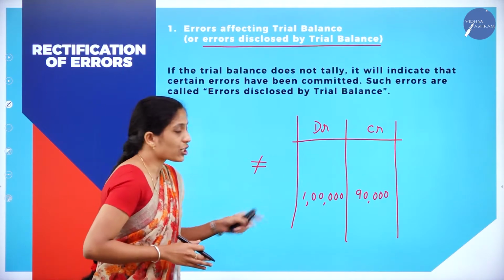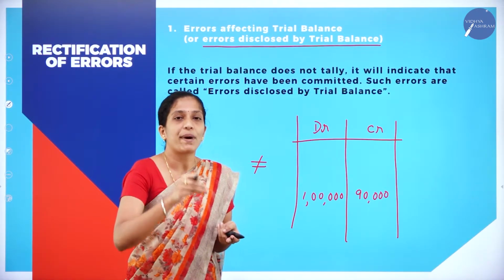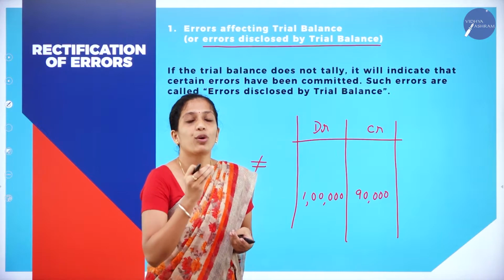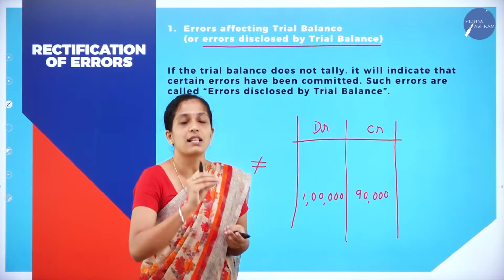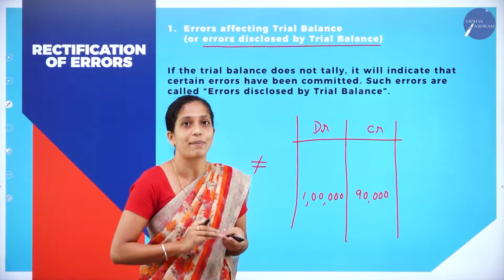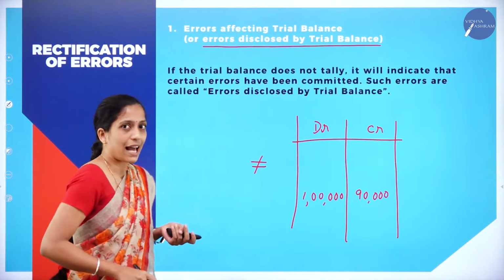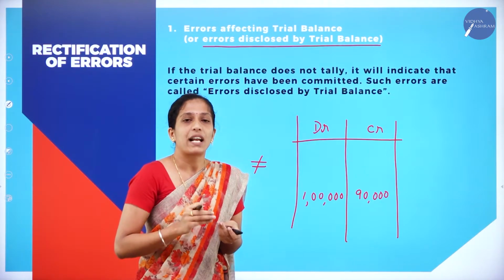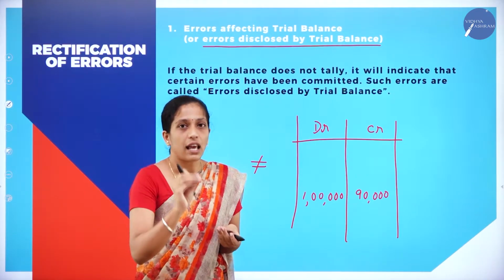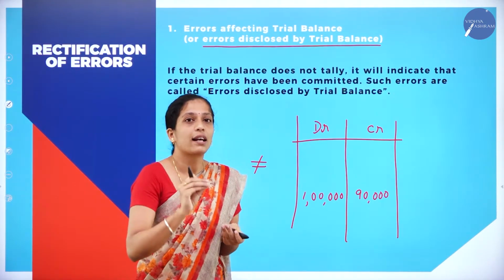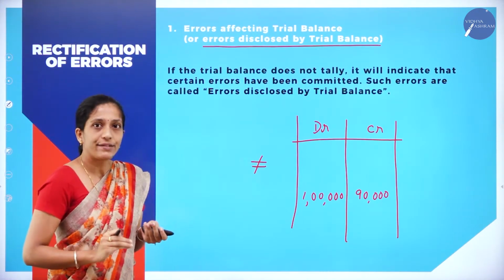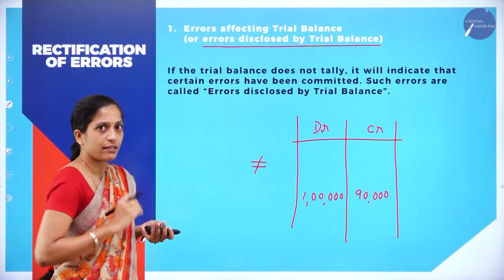So such kind of errors. After preparing trial balance, if you come to know that your total of debit balance is not equal to total of credit balance, then it is known as what? Errors affecting trial balance. That is, after preparing trial balance, if you find any error, that is known as what? Errors disclosed by trial balance or errors affecting trial balance.